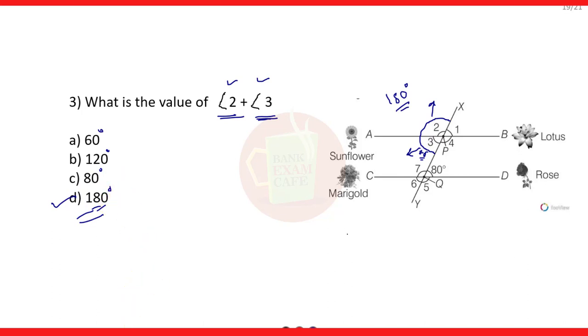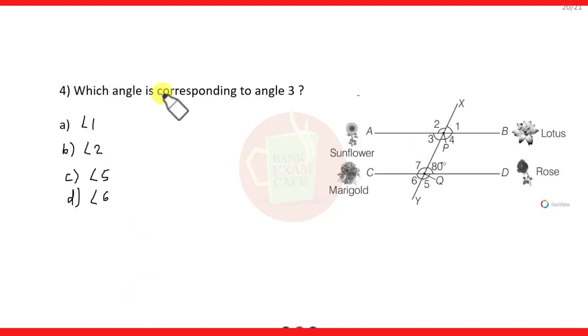Now move to the next question. Which angle is the corresponding angle to angle 3? This is angle 3, and we have to write the corresponding angle of angle 3. So the corresponding angle of this angle 3 will be what? It will be angle 6. So the correct option will be D, that is angle 6.